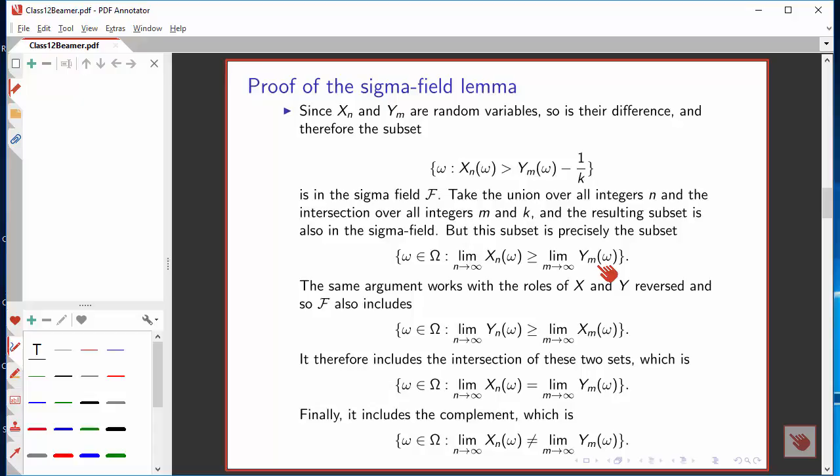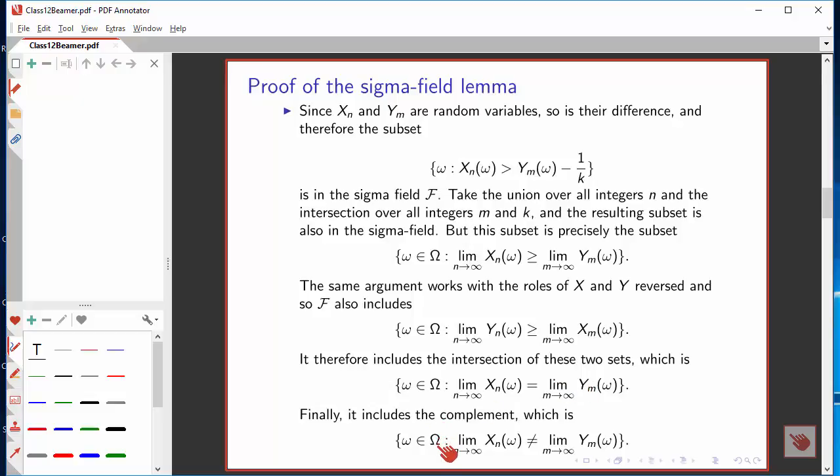Clearly, I can make that same argument reversing the roles of x and y and discover that the subset of the sample space where the limit of the y's is greater than or equal to the limits of the x's is in the sigma field, and the intersection of these two sets, both of which are in the sigma field, is also in the sigma field, but the intersection is the set on which the limits are equal.